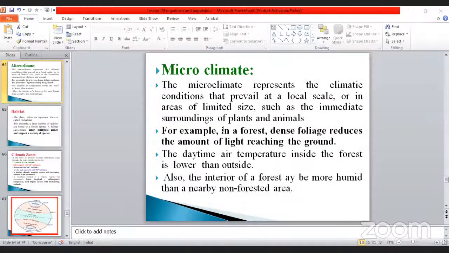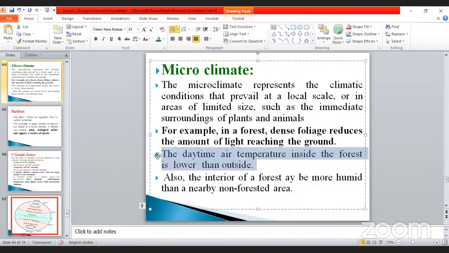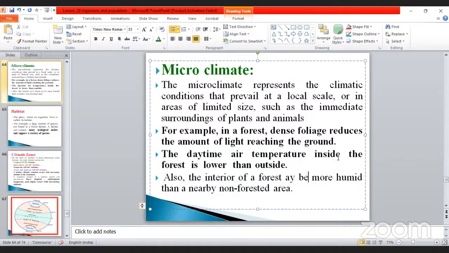See this one. For example, in a forest, dense foliage reduces the amount of light reaching the ground. The daytime air temperature inside the forest is lower than outside. This is a very, very important thing. The daytime, what happened? Air temperature inside the forest is lower. Why? Because it is a very dense area, isn't it? Herbs, shrubs, and so on, so many things are there. So the air temperature will be very much less compared to the outside.